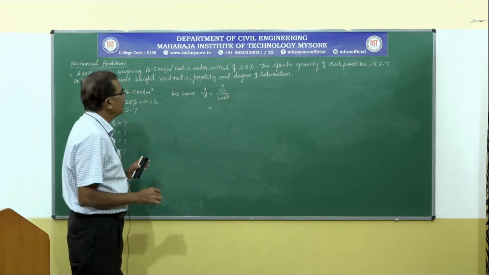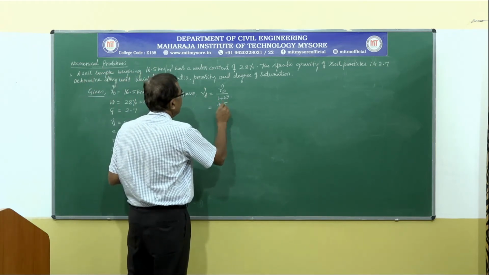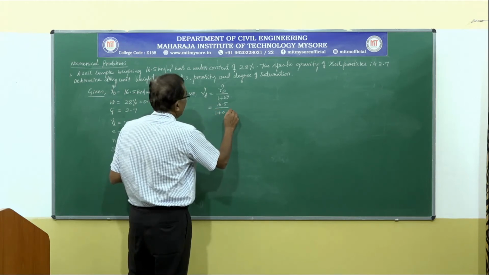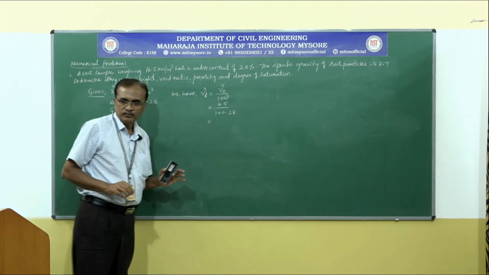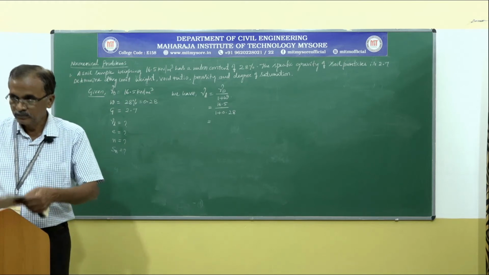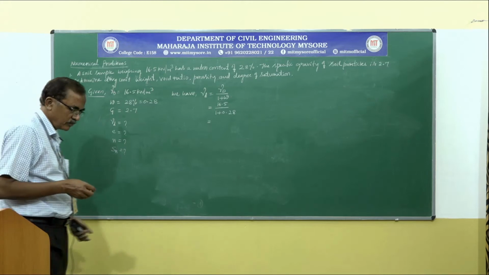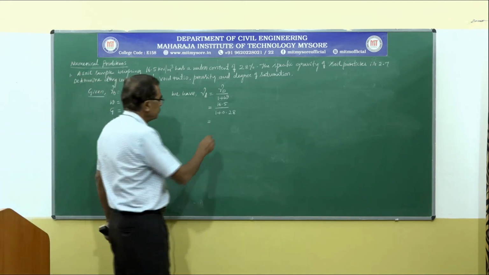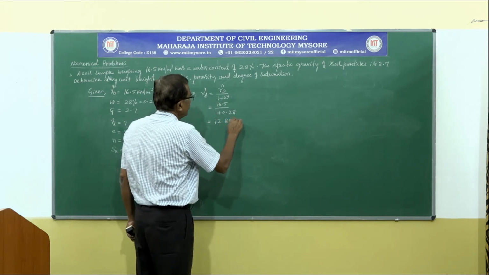Substitute the values here: gamma B is equal to 16.5 divided by 1 plus 0.28. Solving this we get gamma D is equal to 12.89 kilonewton per meter cube.